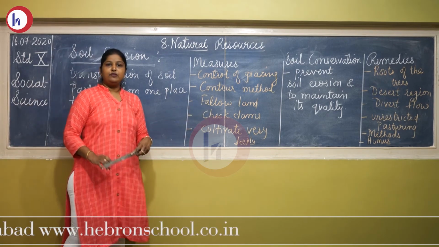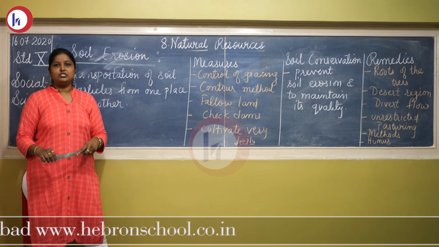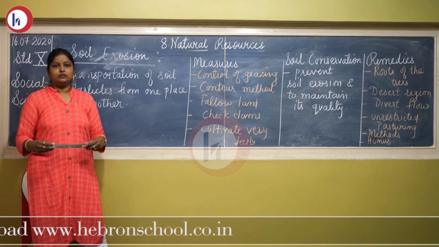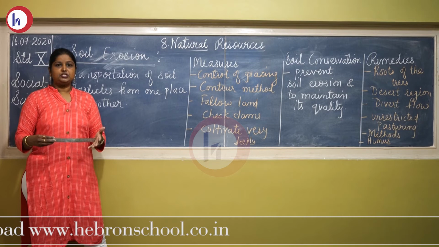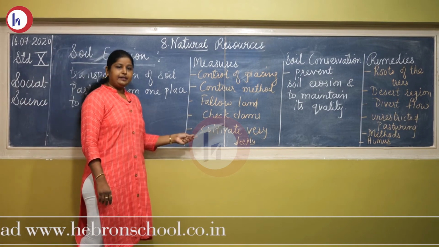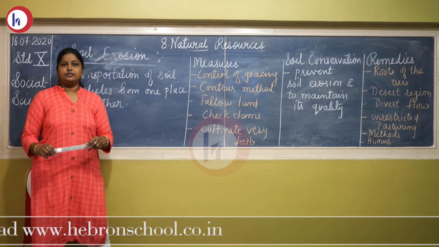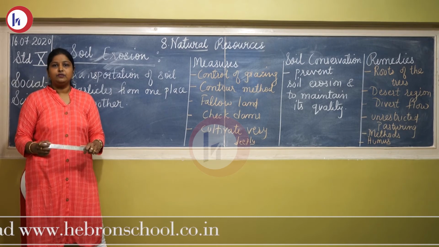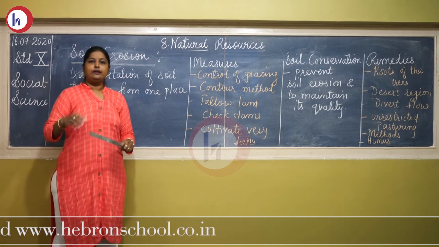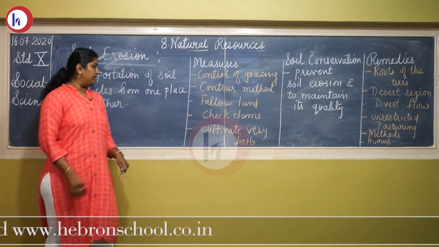Fallow land, wasteland, barren land, on that vegetation should be grown. Check dams should be constructed, especially along the rivers, so that again the soil does not flow away.